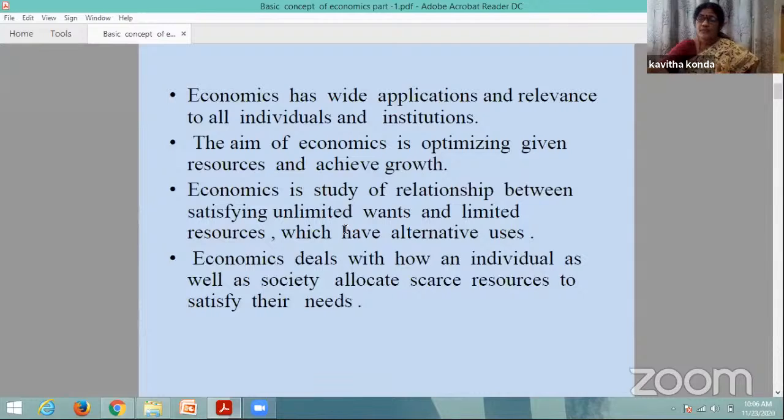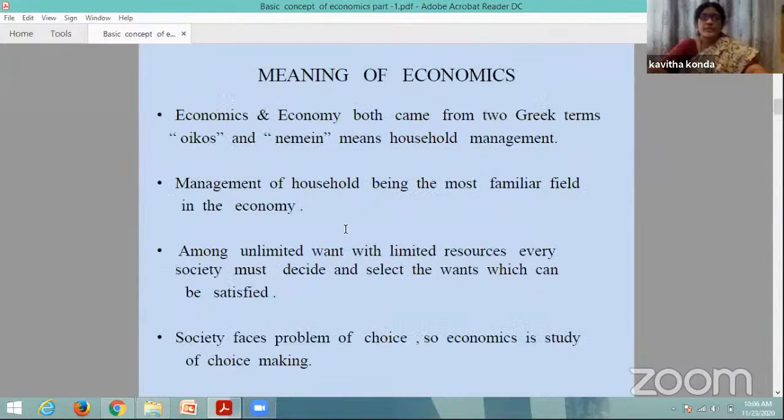That's why economics studies the relationship between satisfying unlimited wants and limited resources which have alternative uses. Now for the meaning of economics: the words economics and economy both came from Greek terms, oikos and nemein. Oikos means household and nemein means management, where household management in Greek is called economikos. From this Greek word, economics has been derived. So what does household management mean?